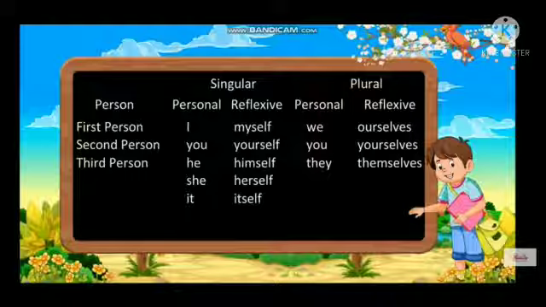And plural, you, yourselves. Third person singular: personal is he and reflexive is himself. Personal is she, here herself; it, itself. But in plural, the third person is they, themselves.